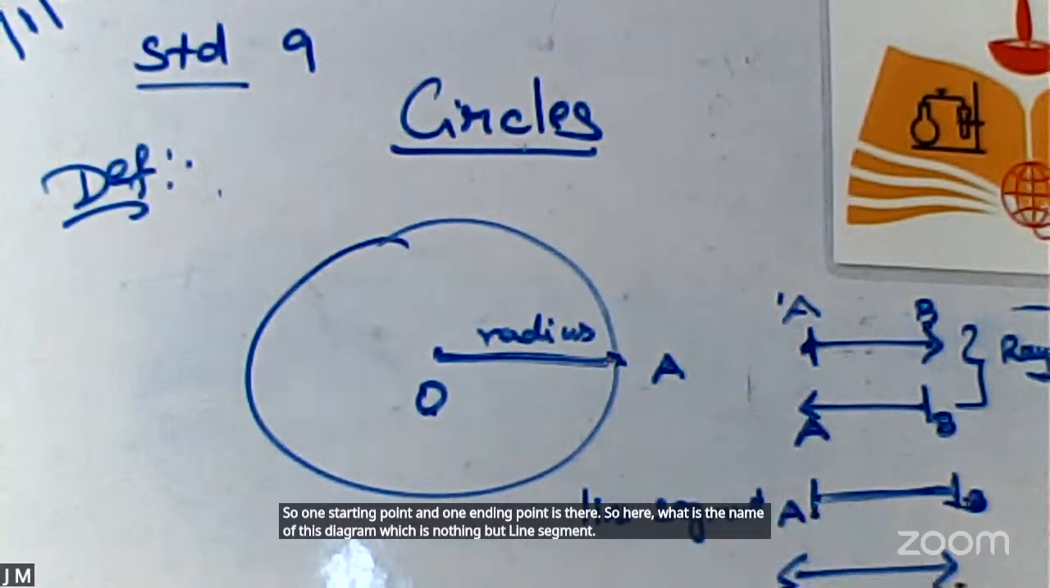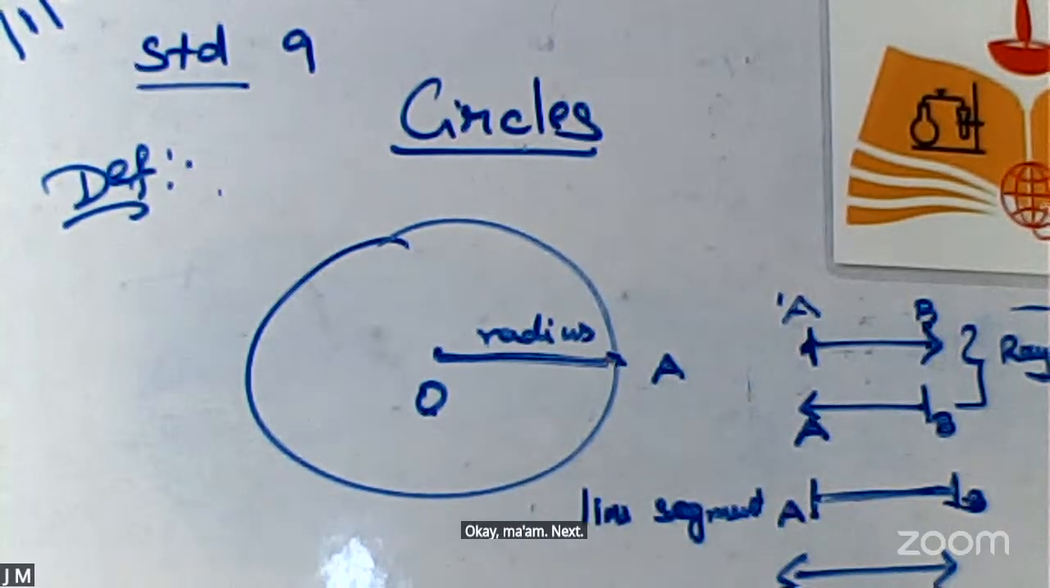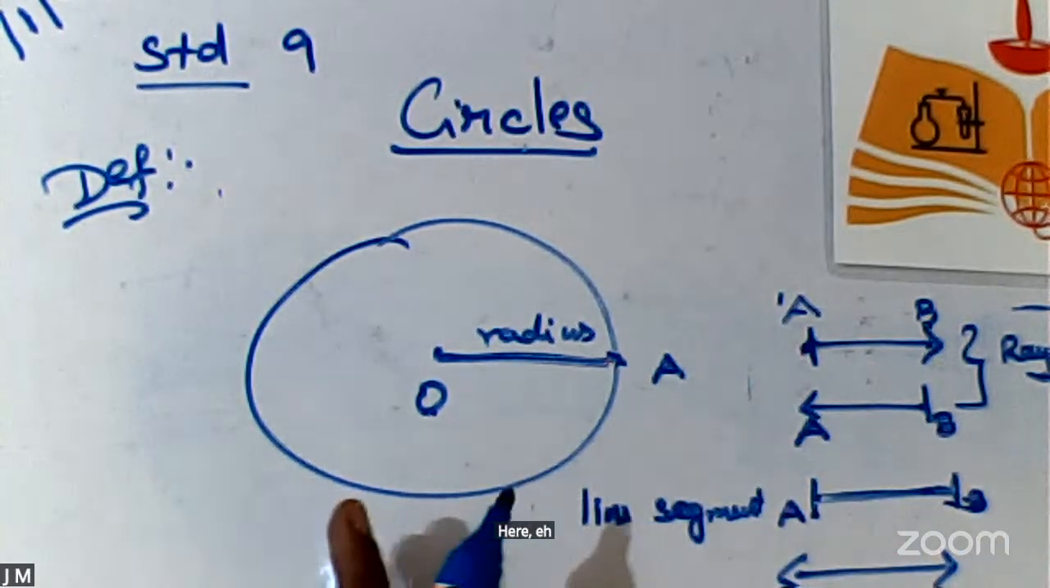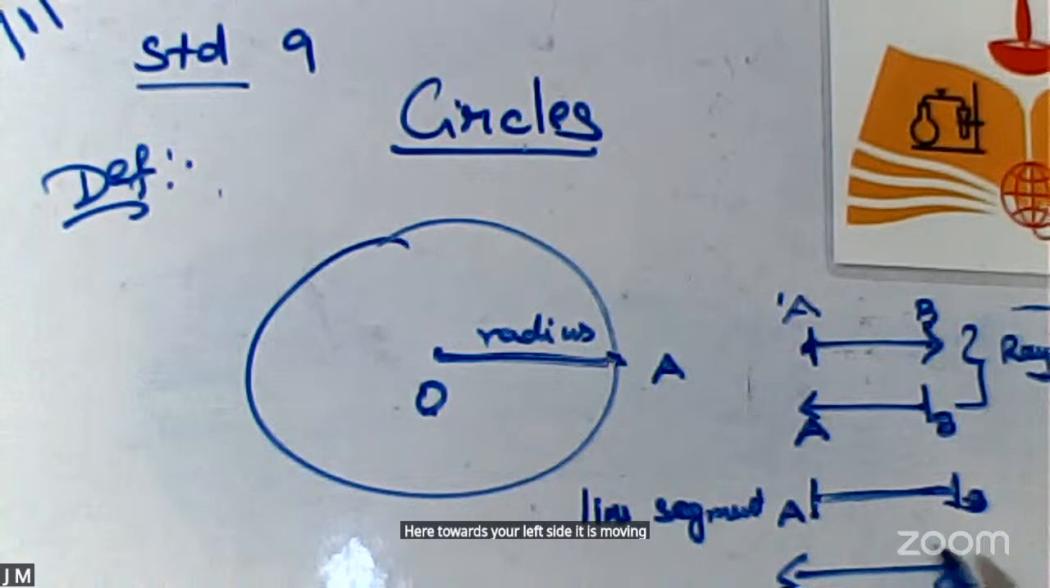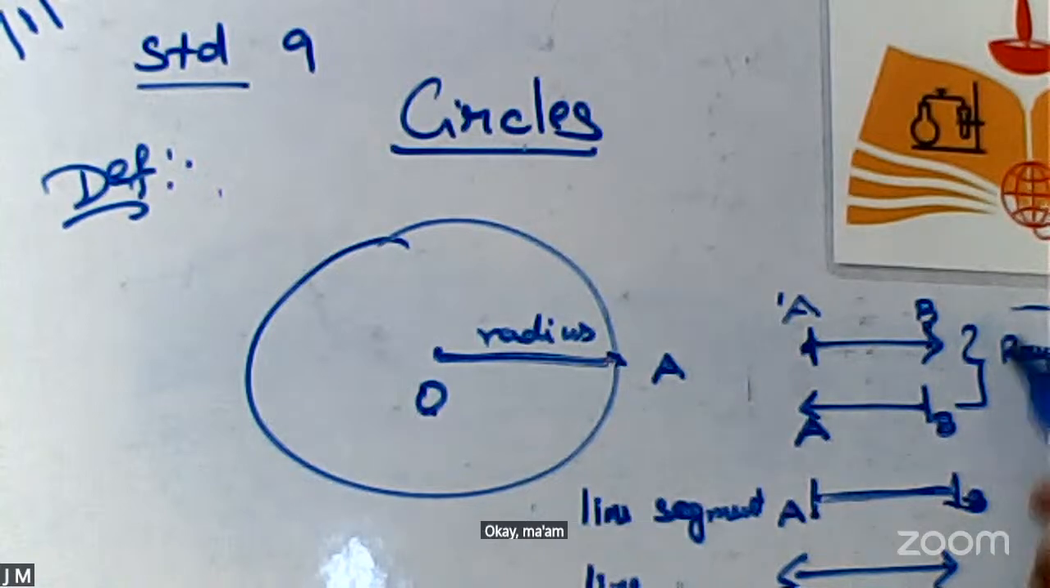Which is nothing but a line segment. Okay. Next, if both sides are moving, here A towards your left side it is moving, as well as your right side also it is moving. So what is the name of this diagram? Which is nothing but a line. Okay. Am I clear, my children?